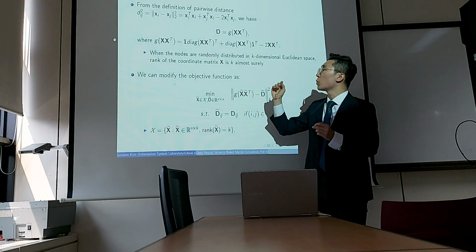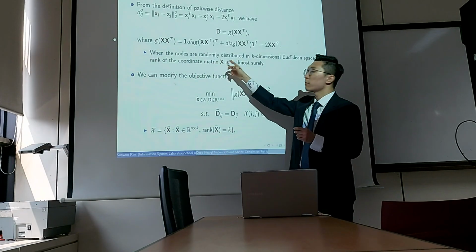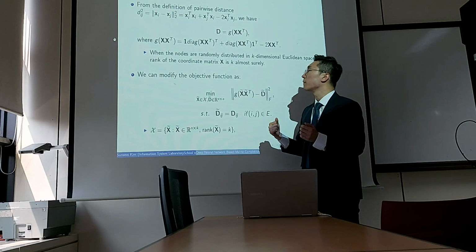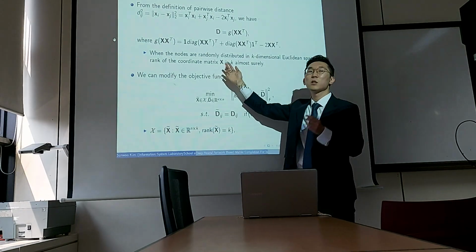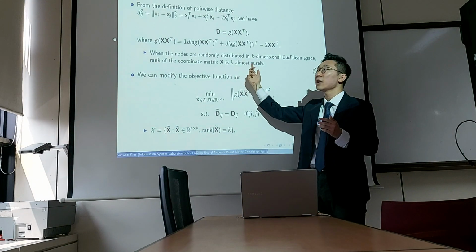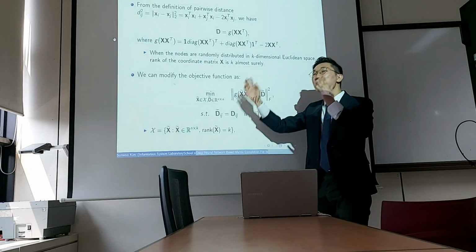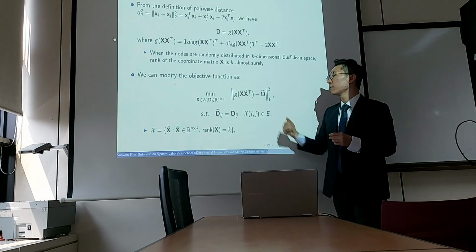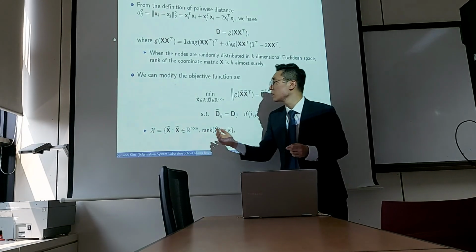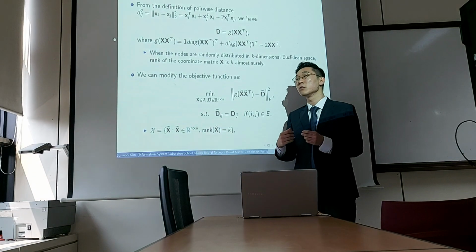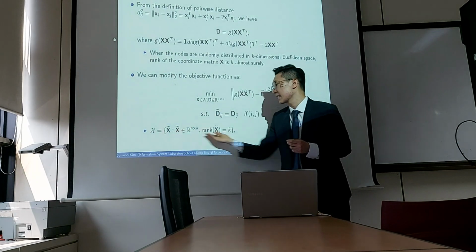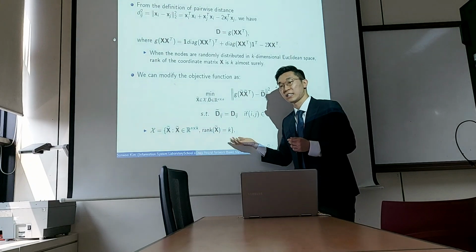One important thing to note is that when the nodes are randomly distributed in k-dimensional space, the rank of this coordinate matrix or sensor location matrix X is k almost surely. Using this useful fact, we can modify the objective function as the following. As you can see, we try to find the solution of the optimization problem on the feasible set X, as stated here.